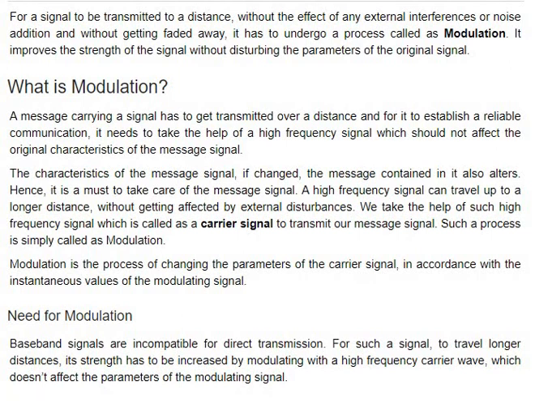The modulation process involves superimposing the message signal with the help of the carrier signal. Then you send that total modulated signal to the receiver. That process is called modulation.